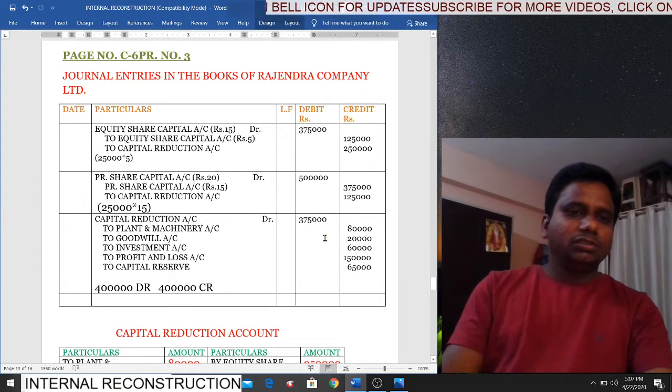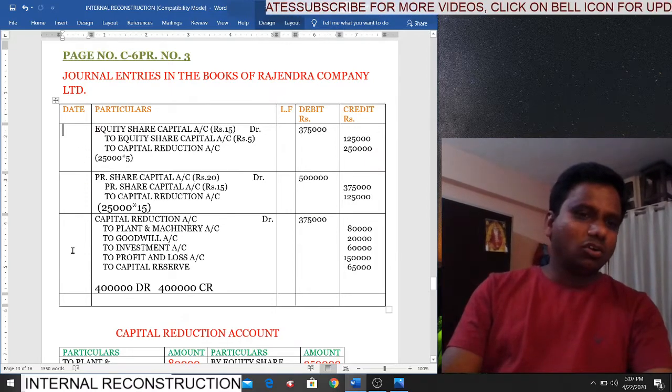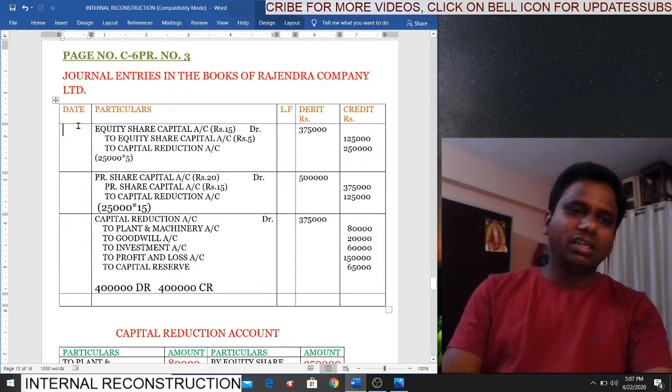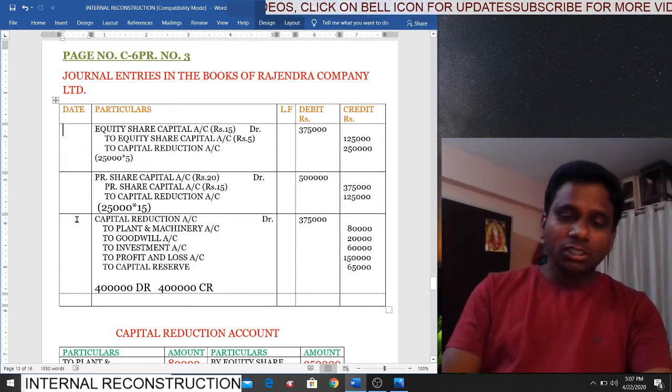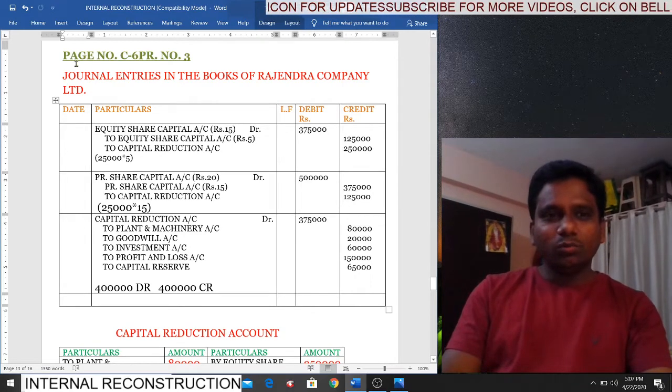Okay, students. So here date is not provided, not given. So date column empty. Even though we don't have any date, you have to write the date. You have to draw the date column. Students, doing a problem on paper is different. Doing a problem in digital form is different.